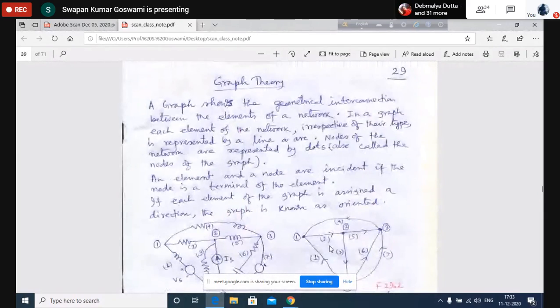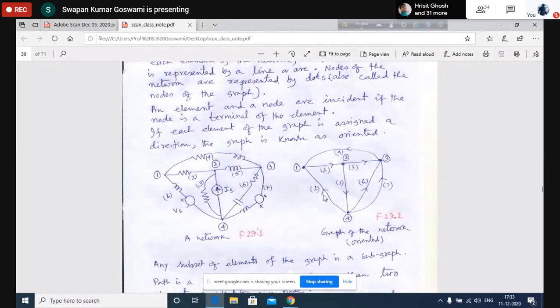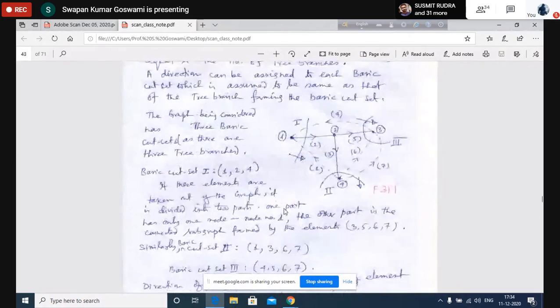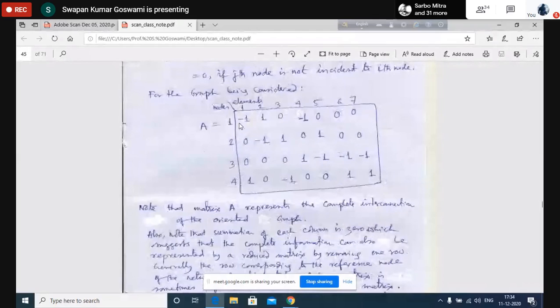So element number 1: node 1 is a terminal of element number 1, so Aij will have an entry of either +1 or -1. Directed towards means -1. And what will be the entry corresponding to A41? Node number 4, element number 1. It will be +1. Let us check this: here it is -1, and at node number 4 it is +1.